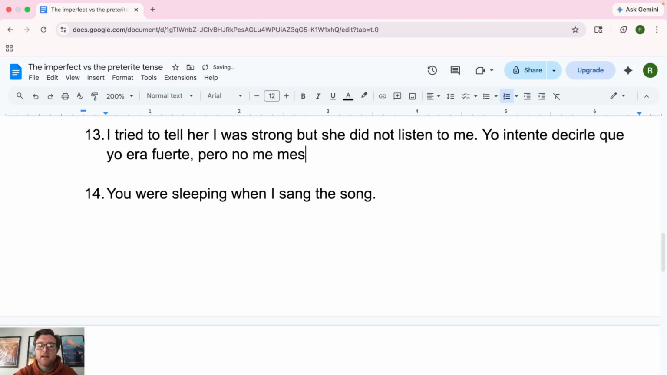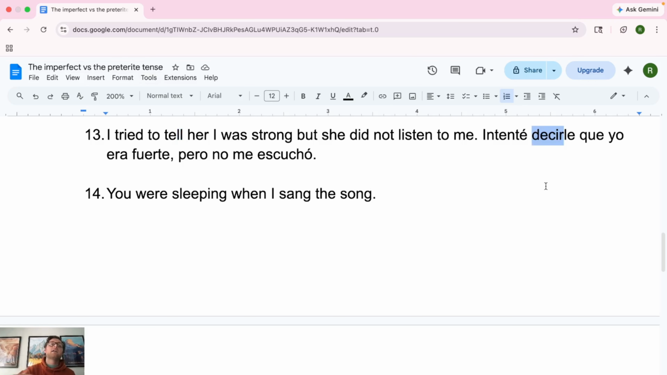"Pero no me escucha." Like that. All right, so here we go. Tilde it up. "Yo intenté." Okay, "yo era fuerte, pero no me escucha." It erased "yo" here. That's fine because it's in the preterite tense. This is the only verb ending that has the E with a tilde, so we know it's the yo form. So, "intenté," one time. "Decirle," infinitive in English. "To tell" is the infinitive in English, so we keep the infinitive in Spanish.